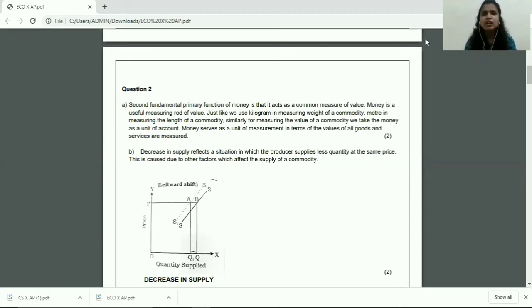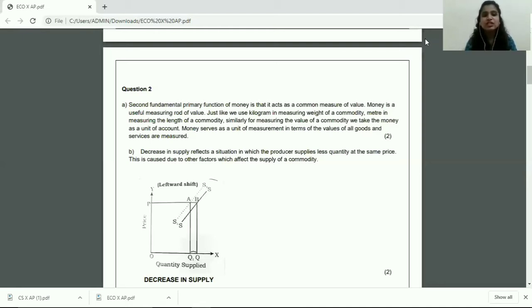So you can again write about 2 to 3 sentences trying to explain this very function of measure of value of money. Okay, so you can say that it is a useful measuring rod of value, and it serves as a unit of measurement in terms of value of all goods and services. So money is something that adds value to a commodity in terms of price. You can add all these things into your answer, and if you've written it elaborately, very nicely, and explained the concept very well, then you earn your 2 marks.